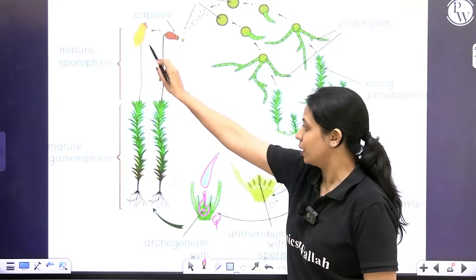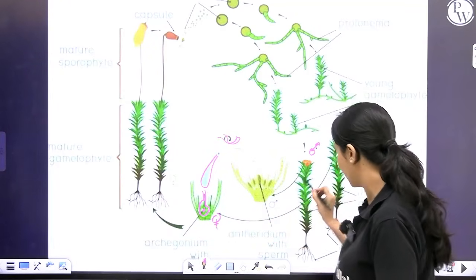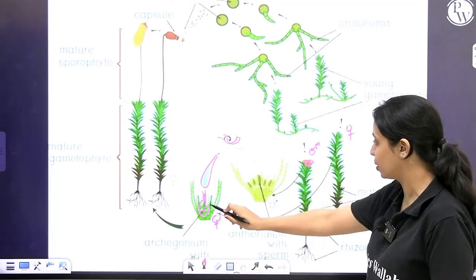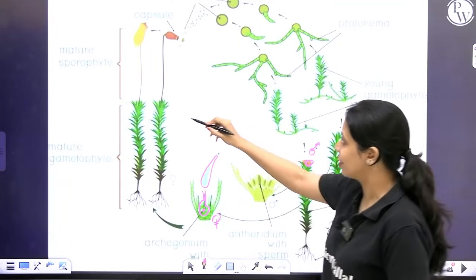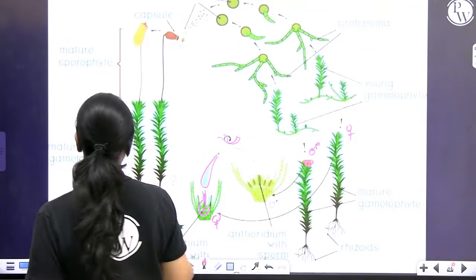Within the archegonium, this is the archegonium, this is the female gametophyte. Within the archegonium, zygote will form. Zygote will develop into a multicellular sporophyte. This sporophyte is dependent on the gametophyte.